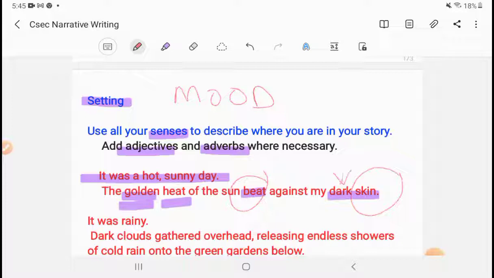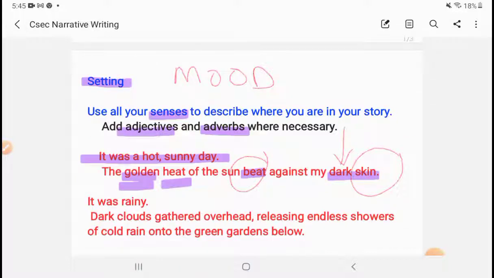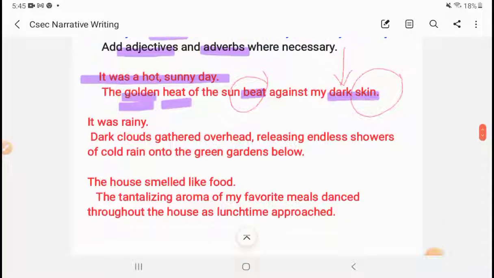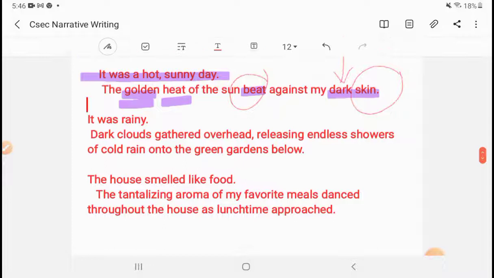And if you look at the word dark that we've put in, remember when we were talking about characterization? Now we can tell that our character has dark skin. So that's important. We've combined setting and characterization in that sentence.